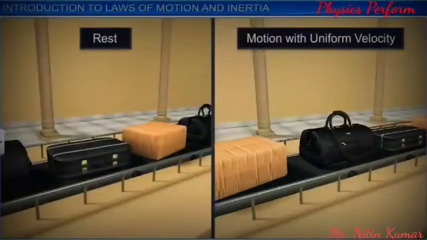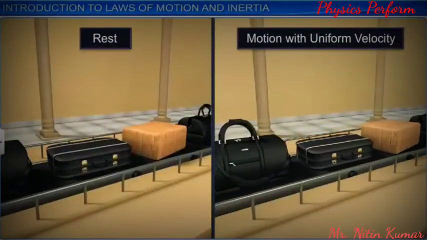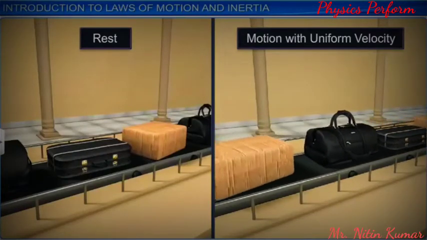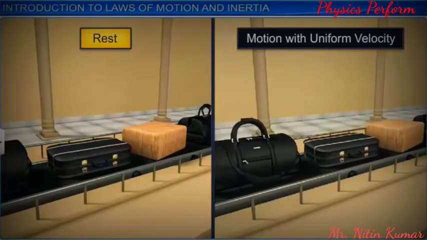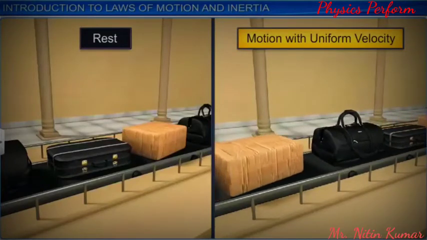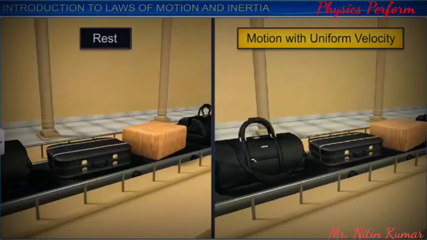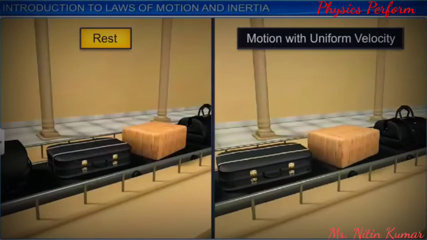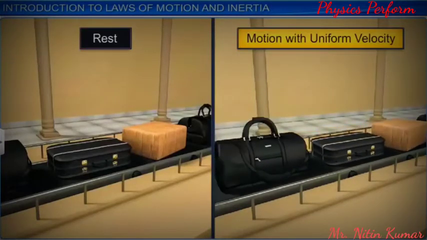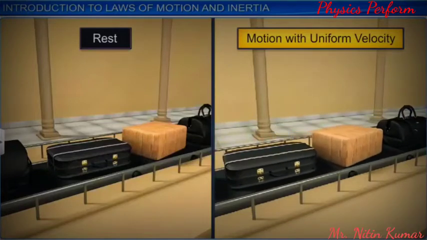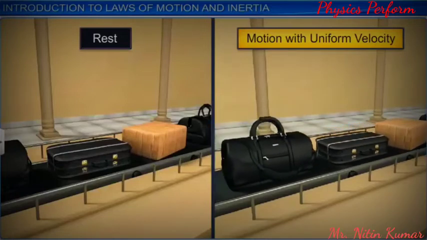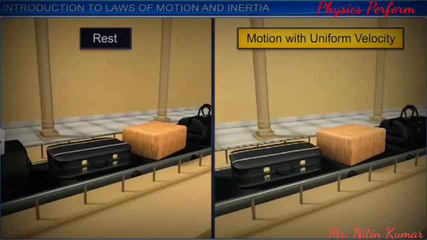Let us put the same statement in other words. When the net external force applied on a body is zero, a body that is at rest remains at rest, and a body that is moving with uniform velocity in a straight line will continue to do so. The tendency of a body at rest to remain at rest, or of a body moving with uniform velocity in a straight line to stay in motion with the same uniform velocity, when the net external force is zero, is called inertia.